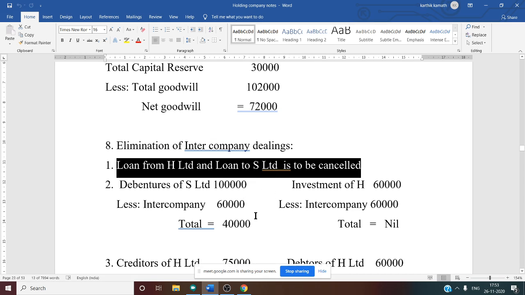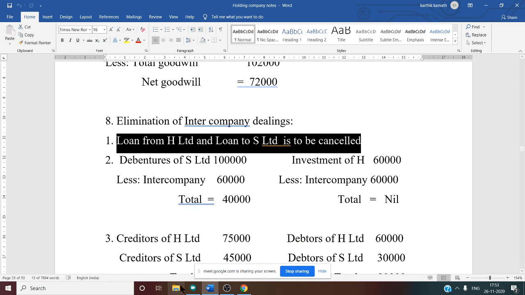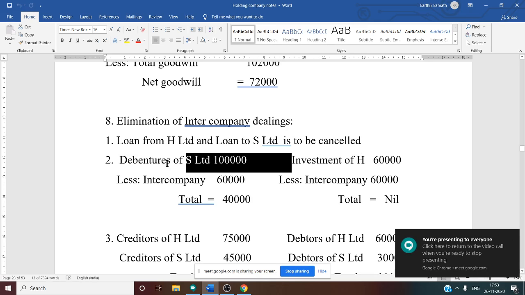Next there is a debenture. Okay. Now next there is a debenture, an intercompany debt. Intercompany debt is there. That is a debenture of S Limited.